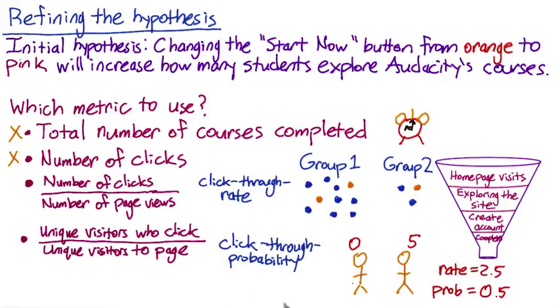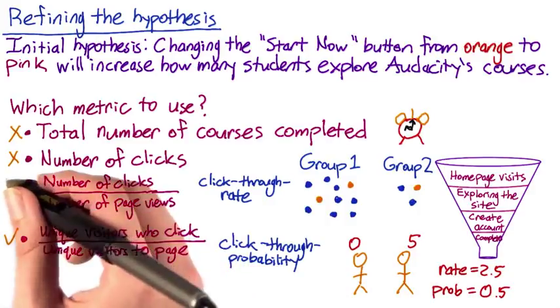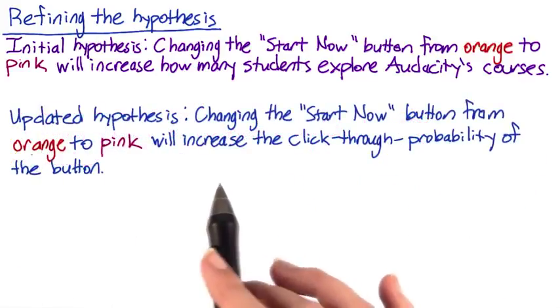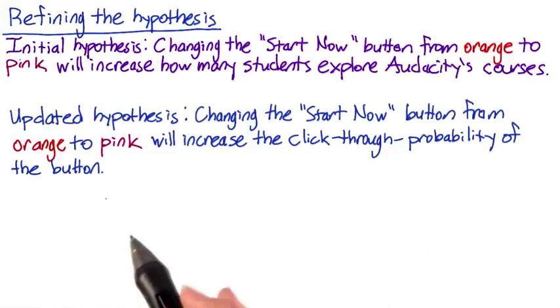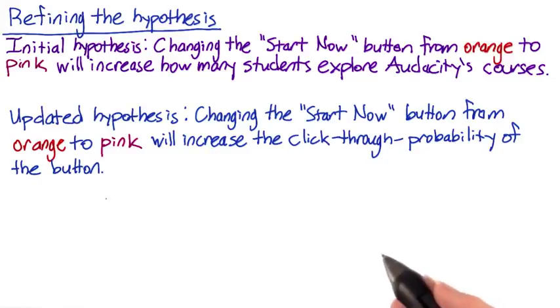Rates and probabilities have different characteristics, which we'll talk about further in Lesson 3. For the purpose of this lesson, we're going to use click-through probability as our metric, and not click-through rate. Given this, our updated hypothesis is that we will increase the click-through probability of the button. And we assume that that will ultimately increase the final business metric, which is total courses completed.